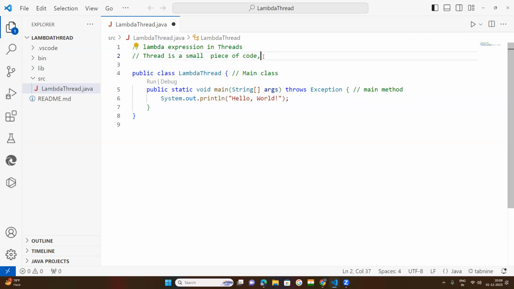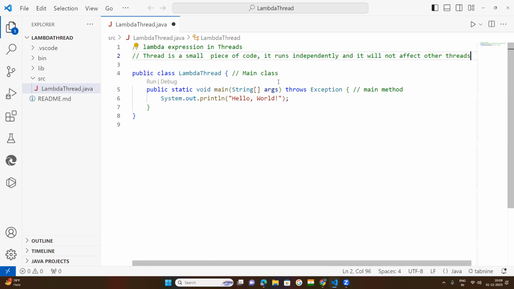Thread runs independently, and it will not affect other threads. If one thread fails, it will not give an impact to other threads, because every thread runs very independently. So thread is nothing but a small piece of code.